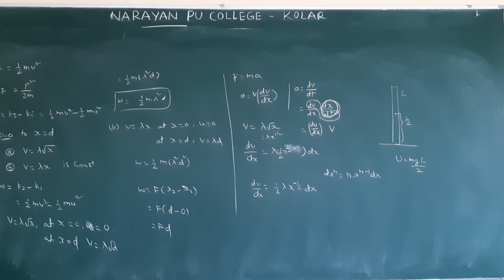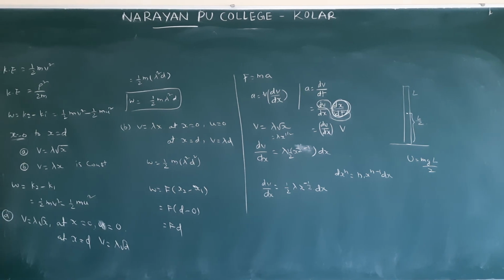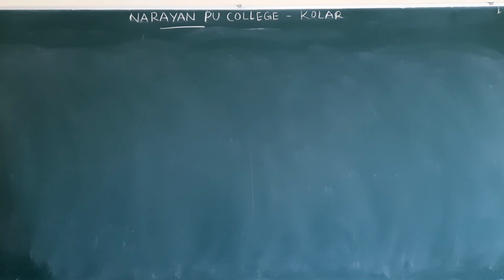See example 7. So we will do how we can do that. Read the problem carefully. A uniform chain of length L and mass M is lying on a smooth table, and 1/3 of its length is hanging vertically down over the edge of the table. Find the work required to pull the hanging part over the table. Actually, they give the question only in terms of mass and length. If you have seen the diagram, you can understand.